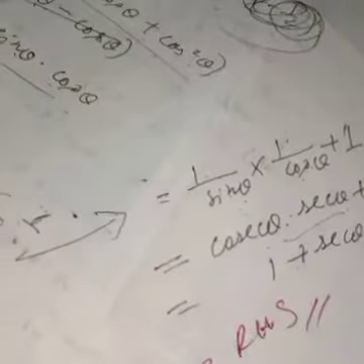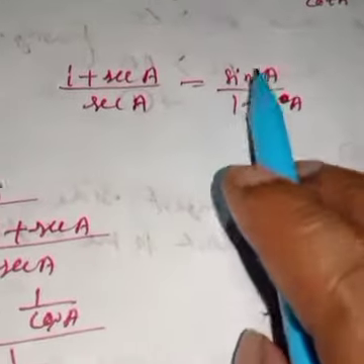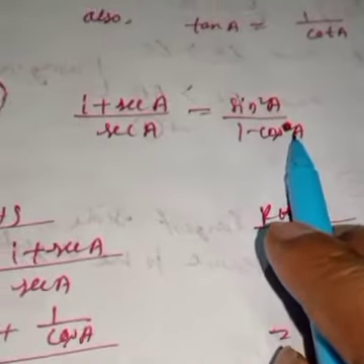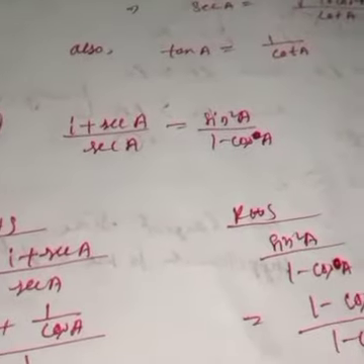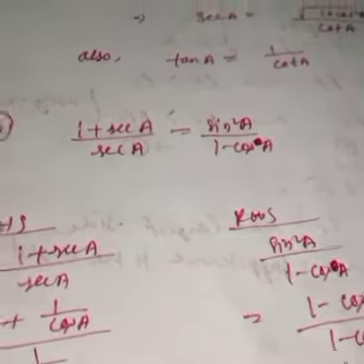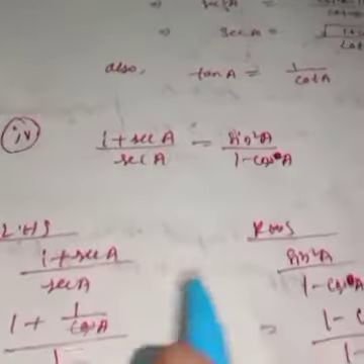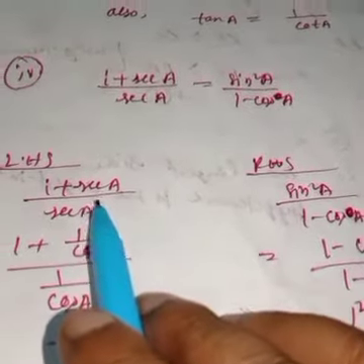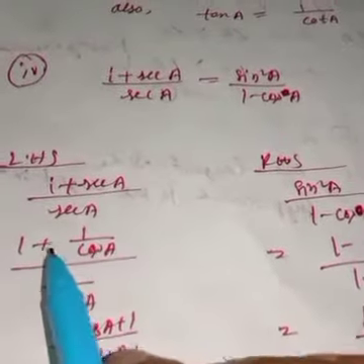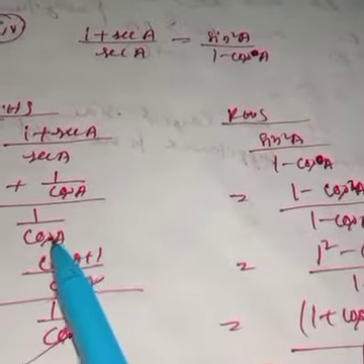Okay, next. Number 4, 1 plus sec a by sec a is equal to sin square a by 1 minus cos a. So this one you can solve by using the left hand side also, you can solve by using the right hand side also. But I have done it in a different way. I have simplified both the sides separately. Left hand side, 1 plus sec a by sec a. Sec a, already I told you, you have to write in terms of sin and cos. 1 plus sec a, sec a you can write 1 by cos a.